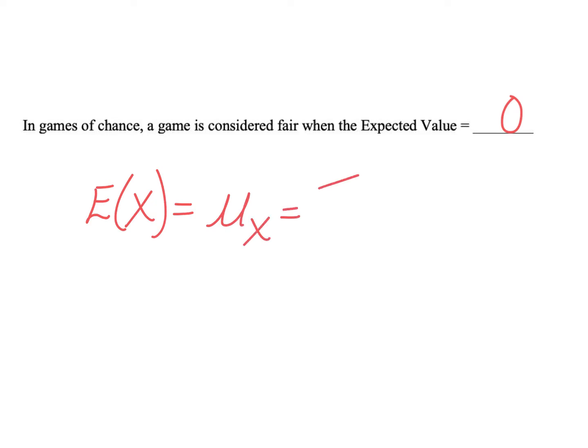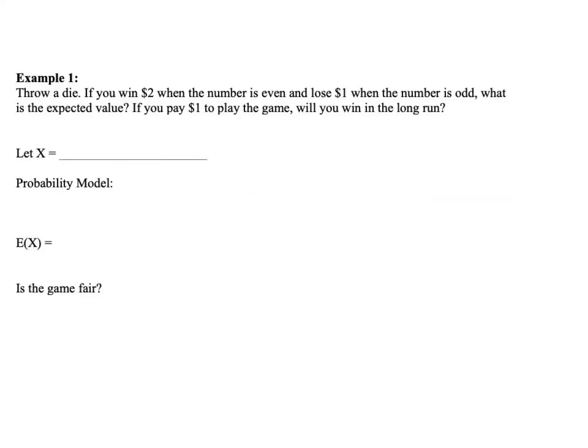And how do we calculate that? Well, we find the sum, meaning add it all together, of each random variable times the probability of that random variable occurring. So let's look at a specific example. You throw a die. If you win $2 when the number is even and you lose $1 when the number is odd, what is the expected value? If you paid $1 to play the game, will you win in the long run?